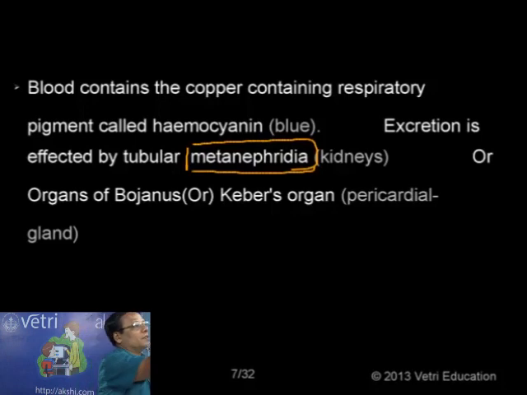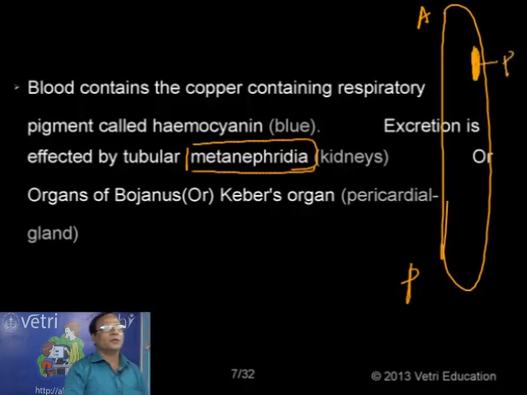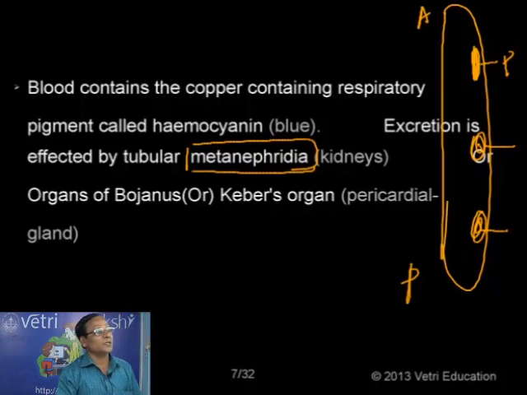For example, if you take the embryo like this, this is the anterior part of the body, this is the posterior. If the nephridia or the kidney develops at the anterior part of the body, then it is called protonephridia, first of all. In some cases, we have the formation of nephridia in the middle of the body. That is called mesonephridia. Nephridia here refers to nothing but the kidney. In some cases, the kidney formation occurs towards the posterior area. So accordingly, we have protonephridia, then mesonephridia and metanephridia.